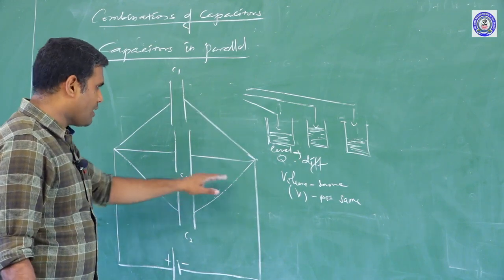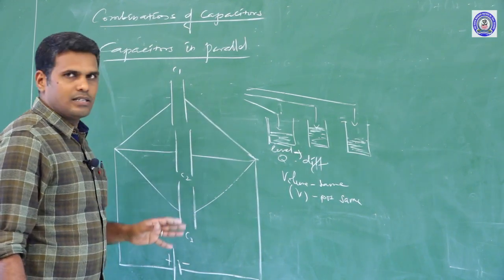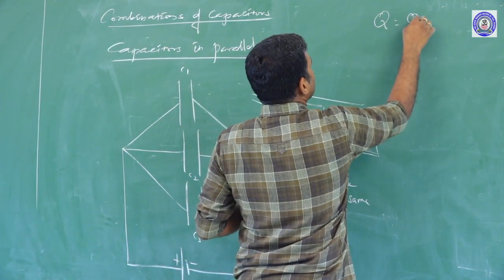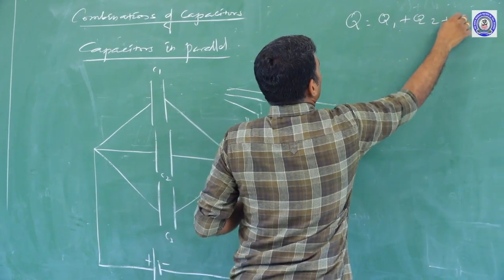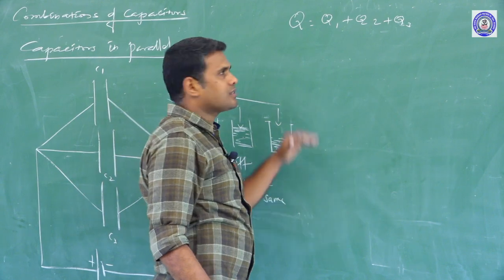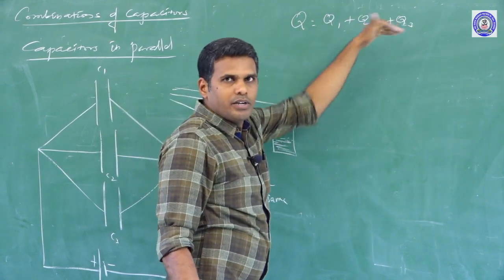So what is different in all these three cases? Charge. Potential remains the same. So the total charge on all three capacitors can be taken as the sum of the individual charges. Q equals Q1 plus Q2 plus Q3.